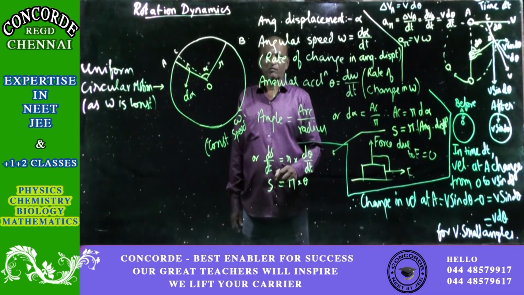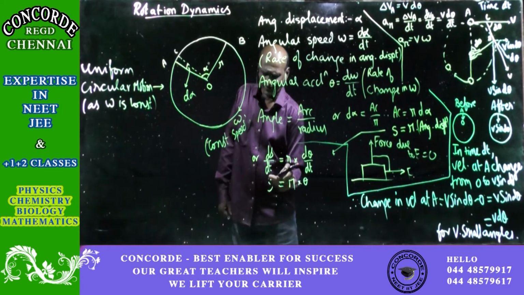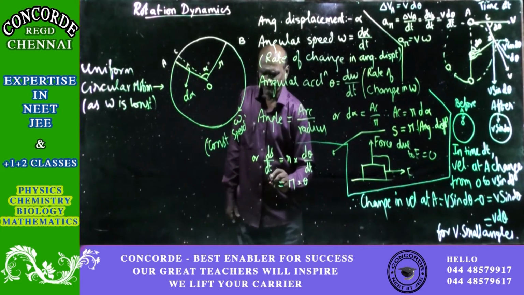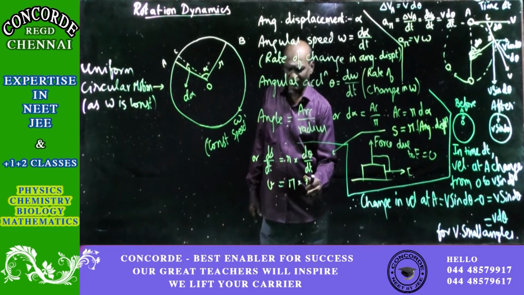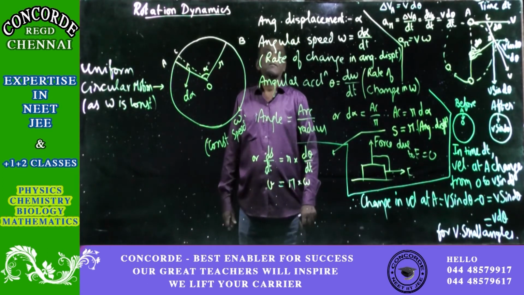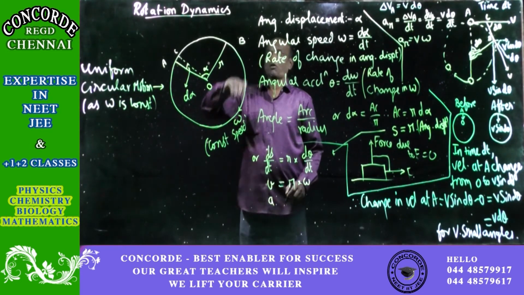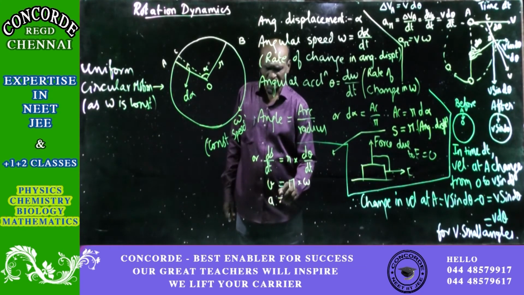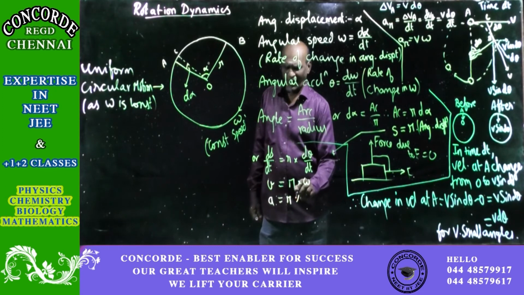Sorry again. ds by dt is velocity, so not linear displacement, you will get linear velocity. So the linear velocity will be equal to radius into the angular velocity omega. Like that, if we divide this by time, you will then get the acceleration. If it is non-uniform, you will get acceleration in the tangential direction itself. So the linear acceleration will be r into the angular acceleration.